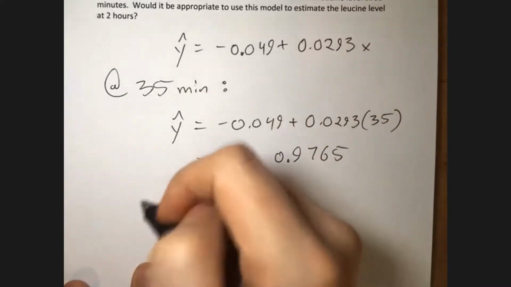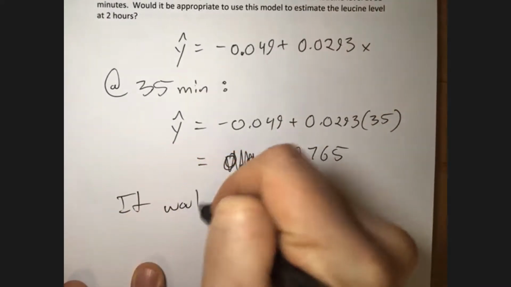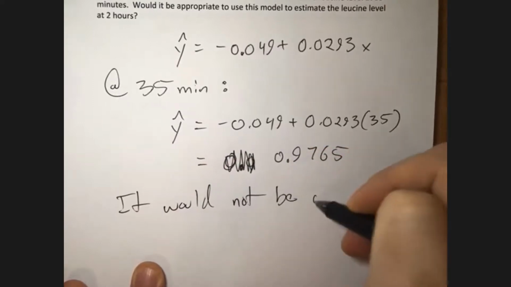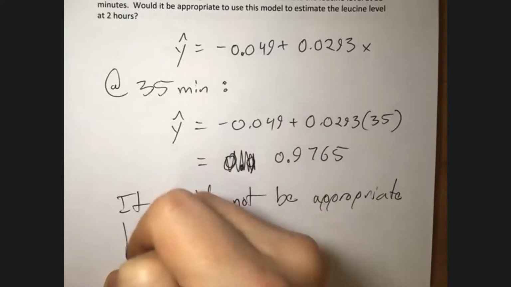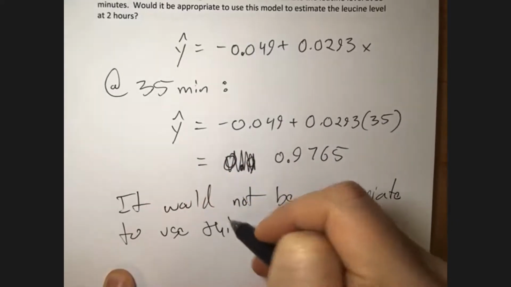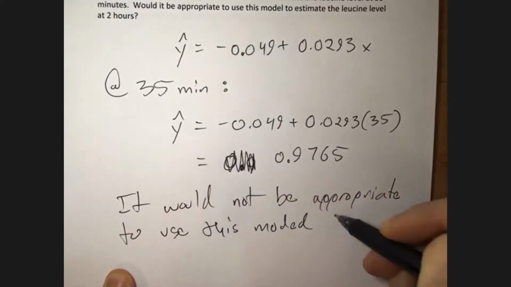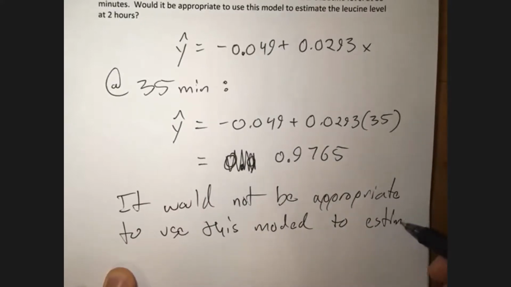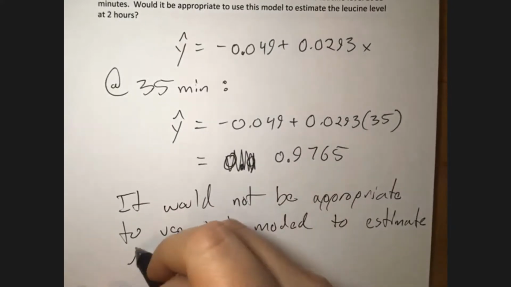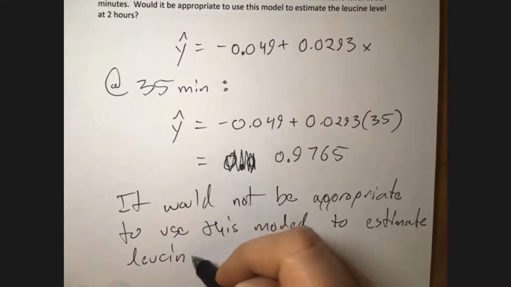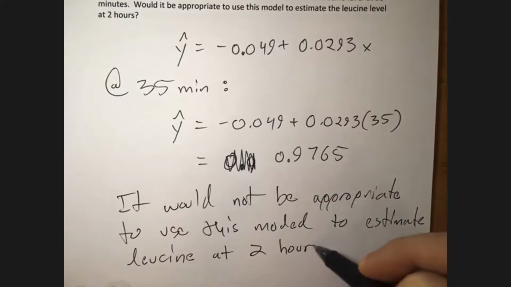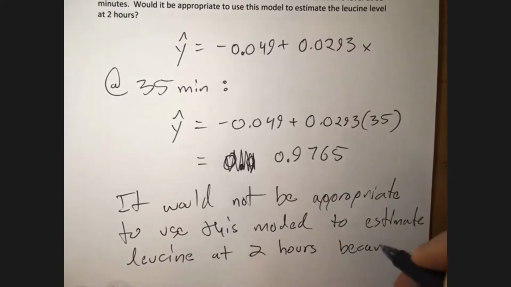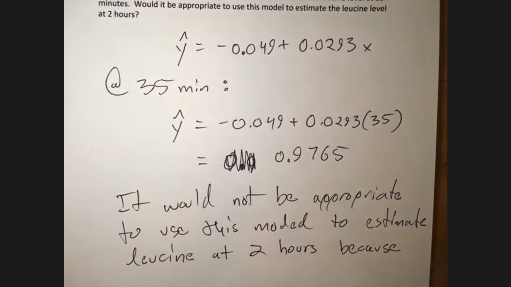So for part B, it would not be appropriate to use this model to estimate leucine at 2 hours, because 2 hours is outside of the range of our data.